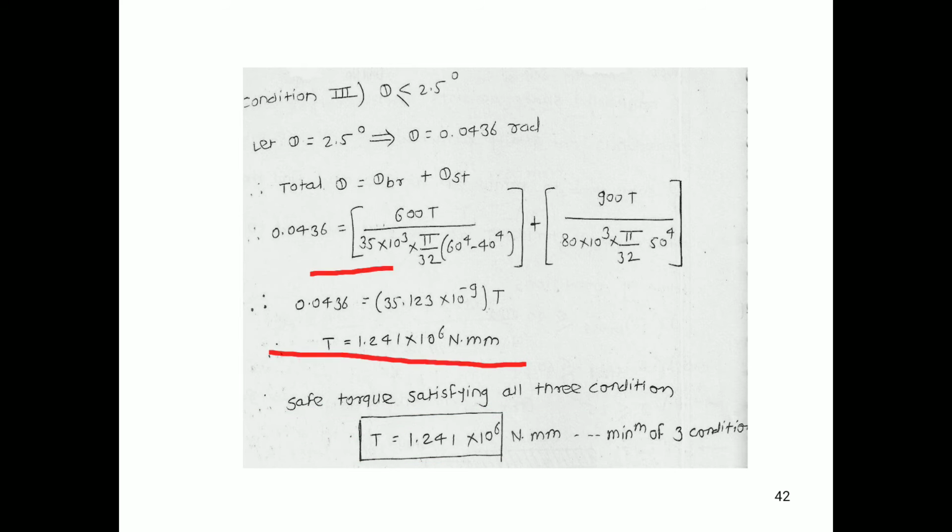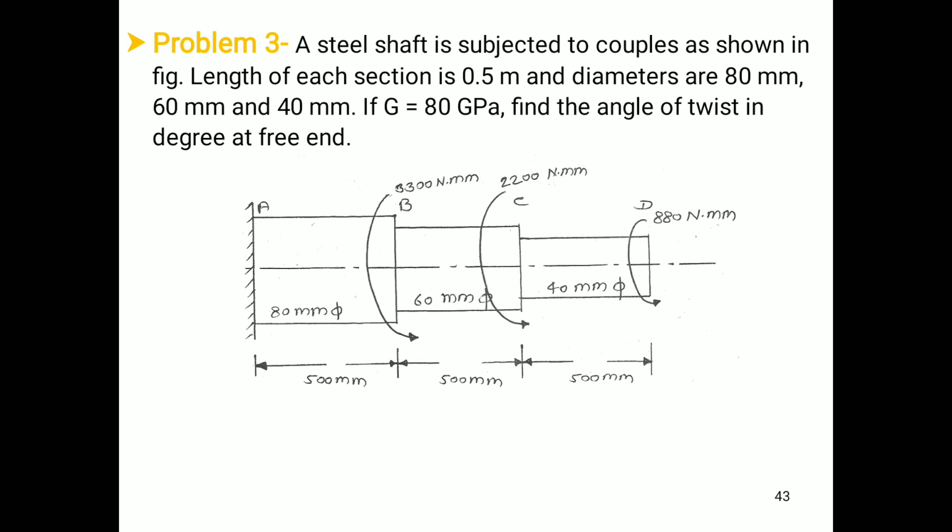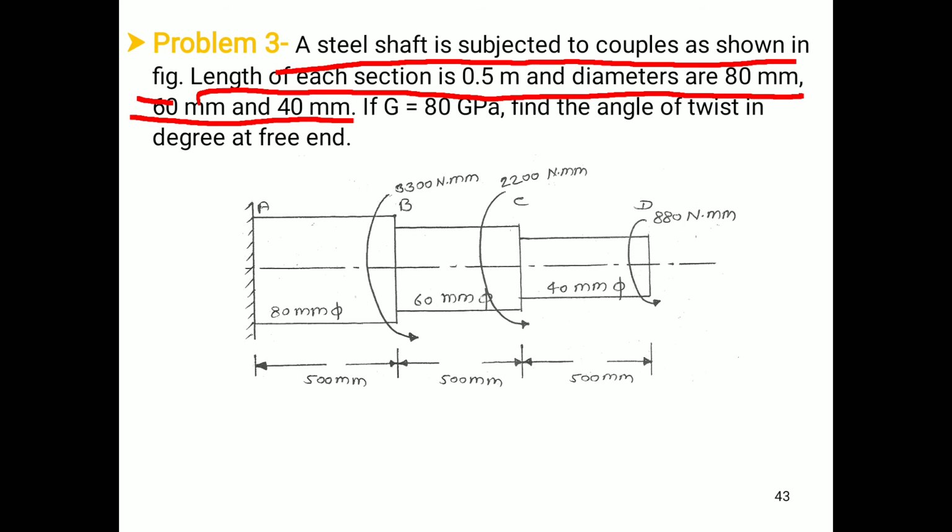So in this way we have found out the value of shear torque for the given set of conditions. Now we will move to the next numerical, numerical number 3. The problem statement is as follows. A steel shaft is subjected to couples as shown in the figure. Length of each section is 0.5 meter and the diameters are 80 mm, 60 mm and 40 mm.